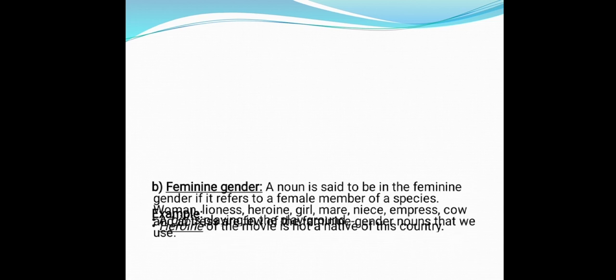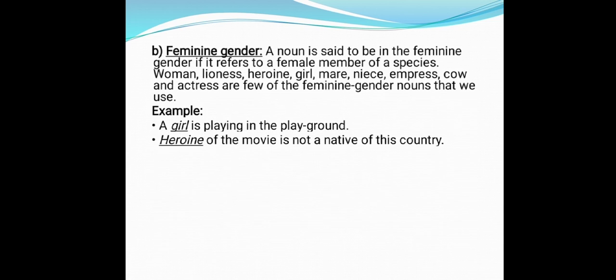Next is feminine gender. A noun that denotes a female is said to be of feminine gender, like woman, lioness, heroine, girl, mare, niece, cow, etc. Here a few more examples. A girl is playing in the playground. The heroine of the movie is not a native of this country. Here girl and heroine are the feminine gender.